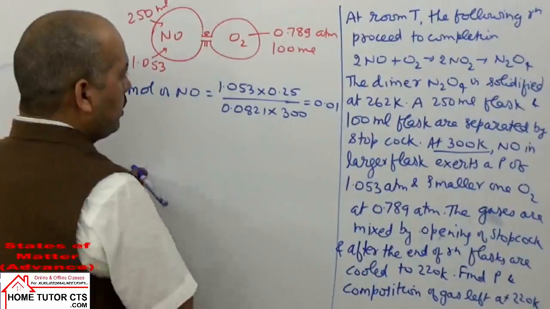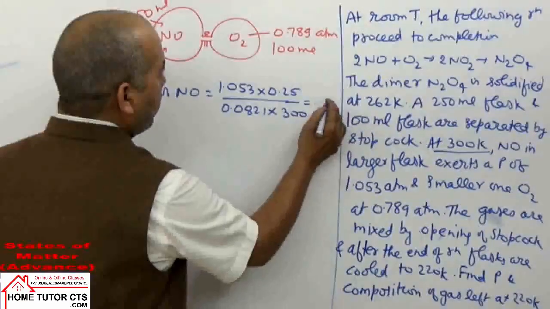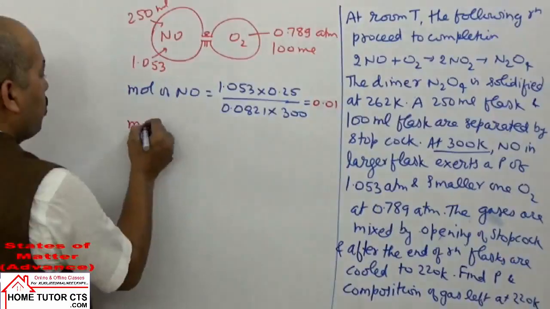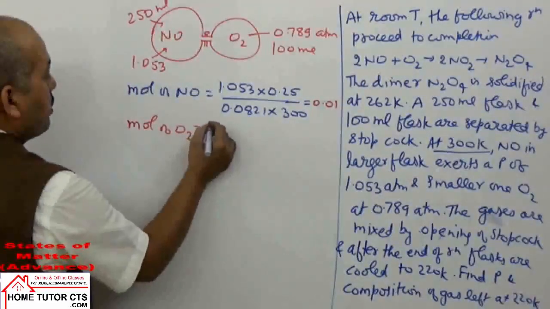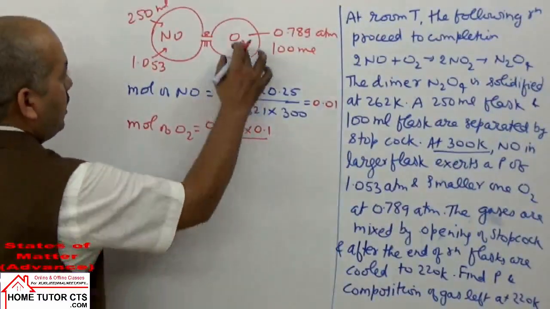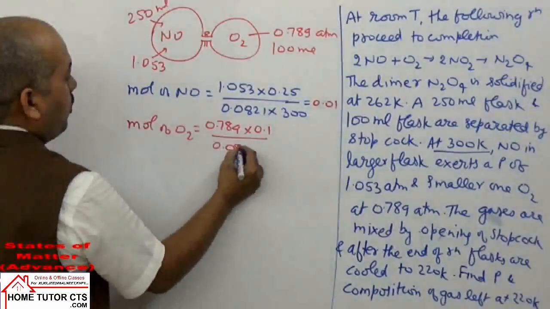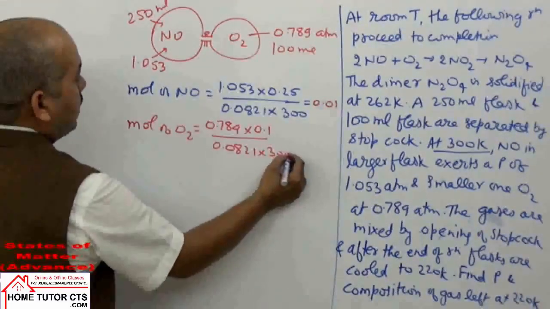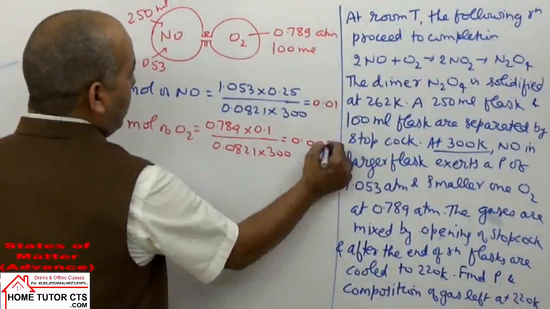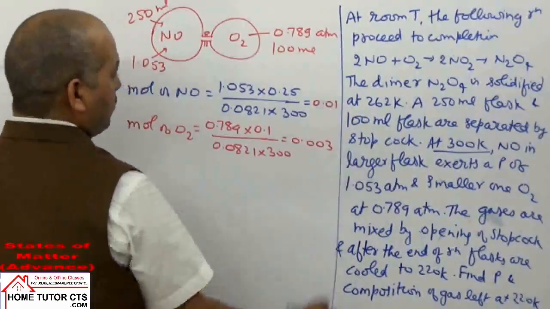You can check: the number of moles of NO gas is 0.01. And then what are the moles of O2 by a similar expression: pressure 0.789, volume of the flask 0.1 liter, 0.0821, temperature 300 Kelvin. It is coming nearly 0.0032. I'm writing 0.003.